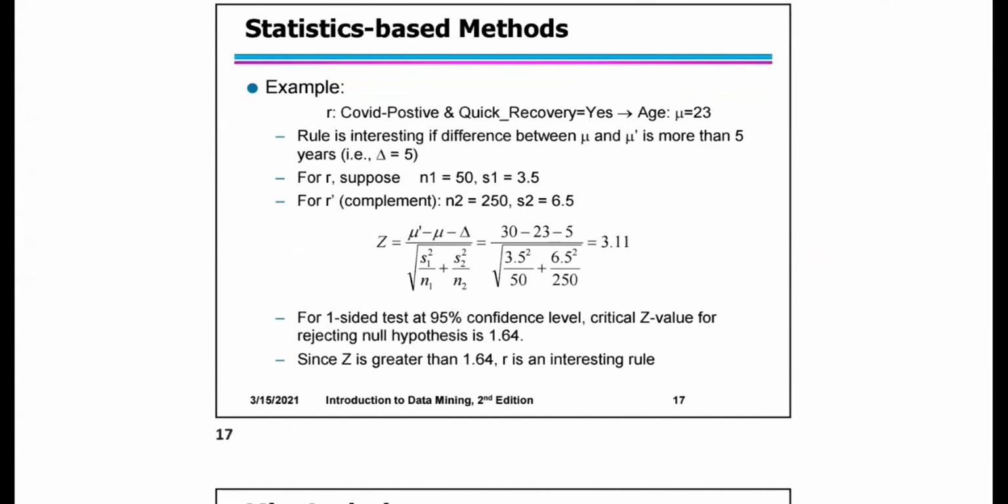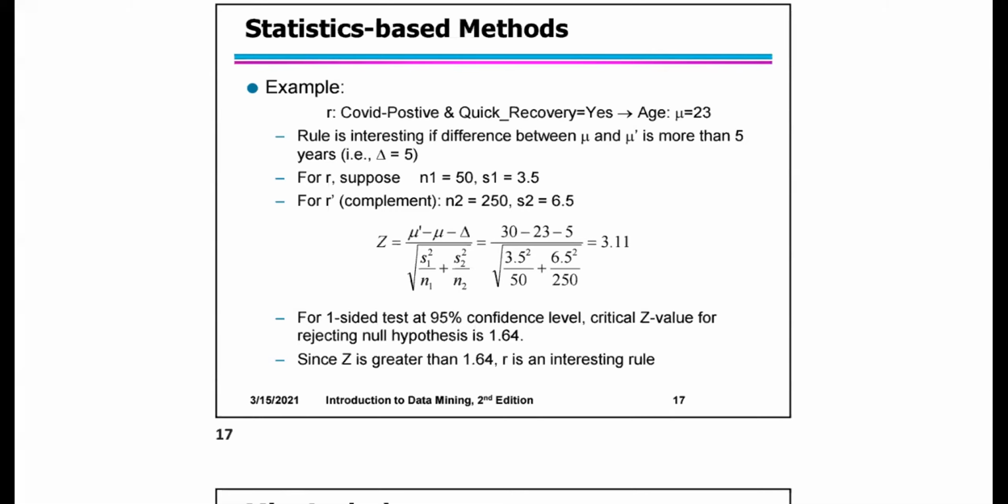Take a current example: COVID positive, quick recovery people. The people who have quick recovery have an average age of 23. The rule is interesting if the difference between mu and mu dash is more than 5 years. Suppose N1 is 50 and S1 is 3.5. For R dash, that is the complement, N2 equals 250 and S2 equals 6.5.